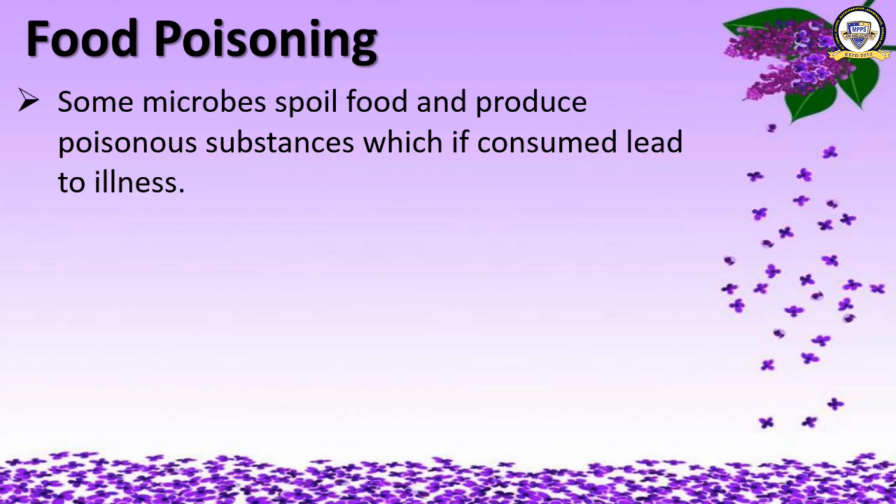Then after some time, when you go there and smell that food item, you will smell it very bad, right? It is because microbes have spoiled the food. So when they spoil the food, they leave poisonous substances in it. And if by chance the food is consumed by a person, it will lead to illness.